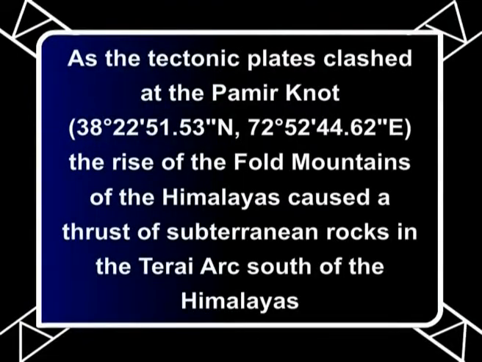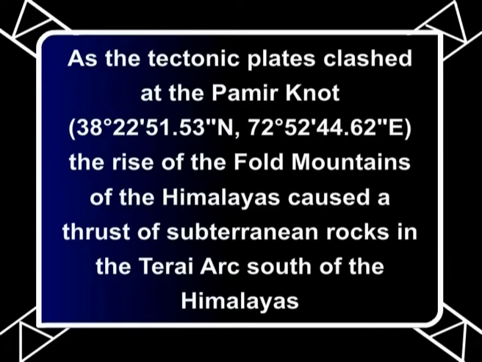So, we get a picture now of how terrain is formed. As the tectonic plates clashed at the Palmyra Knot at 38 degrees 22 north latitude and 72 degrees 52 east longitude, the rise of the fold mountains of the Himalayas caused a thrust of subterranean rocks in the Terai arc south of the Himalayas.